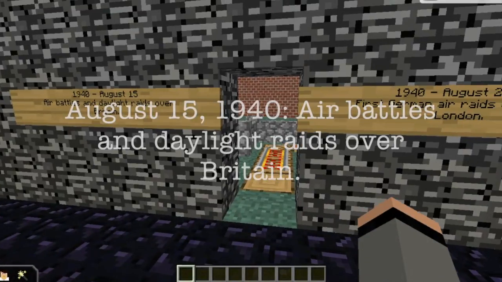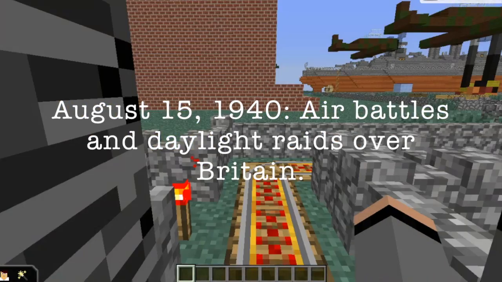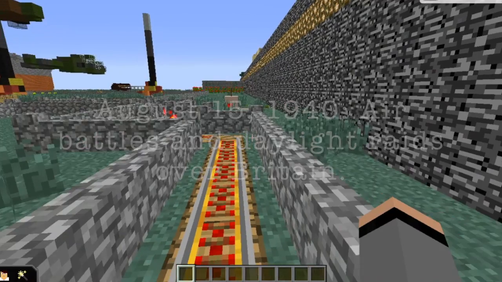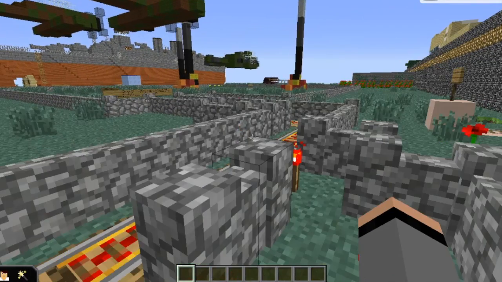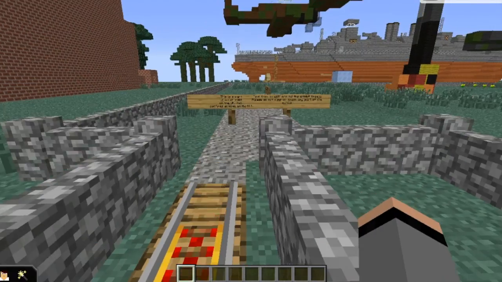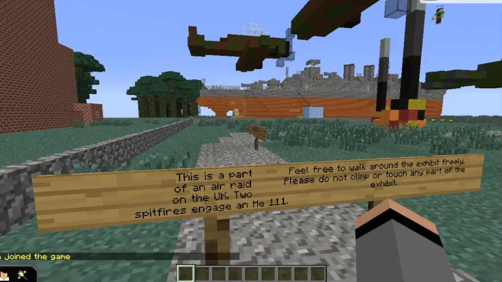Hello, welcome to the air battle slash daylight raids over Britain. You can take a short minecart ride, but we can just walk. Please excuse the lag. This is a part of the UK.